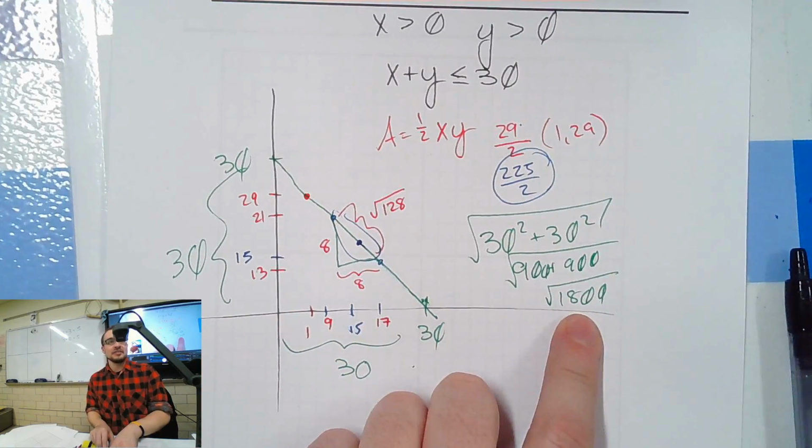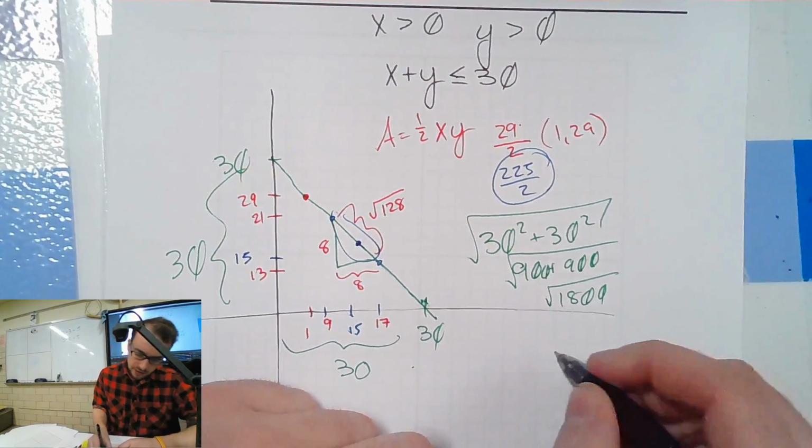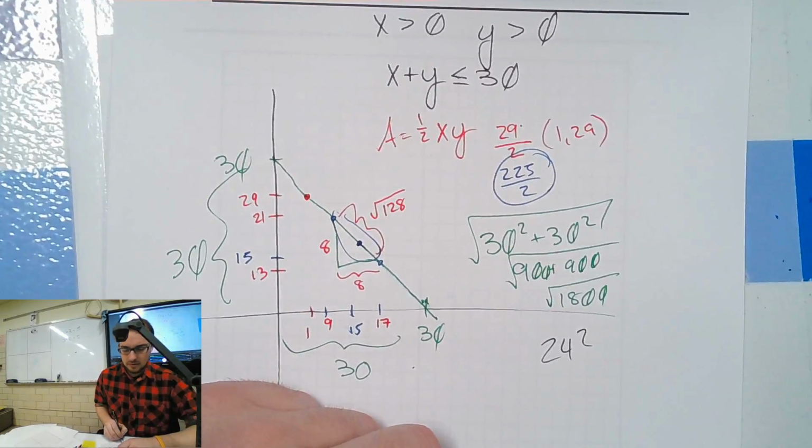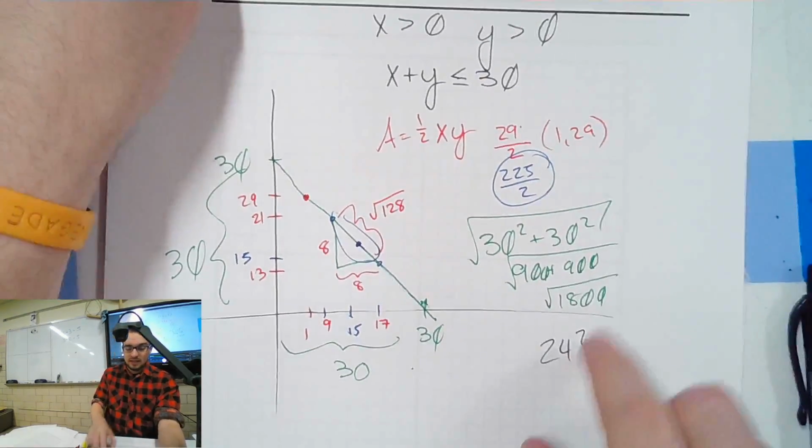Root 1800, I bet it's bigger than 24, right? 24 squared is definitely bigger than 1800? 20 times 24, so we'll do 240 times 2, 240 times 2 is 480, 480 plus 480. Oh yeah, way less. It's going to be like 600 something. 700. So, way less than half this.